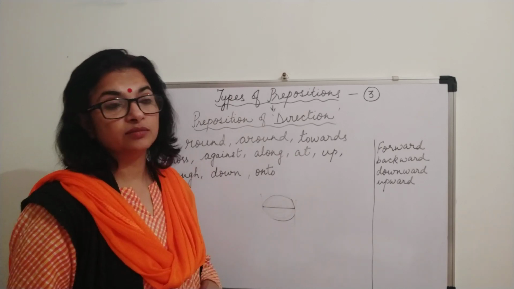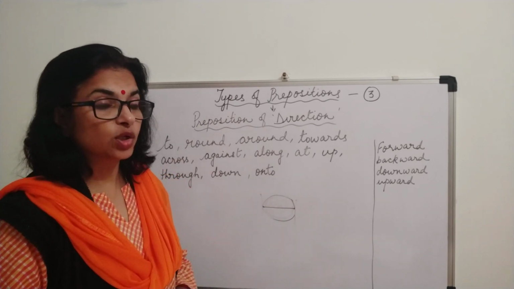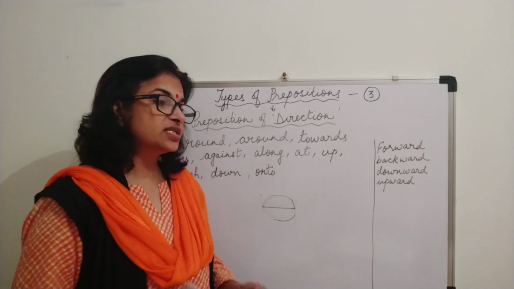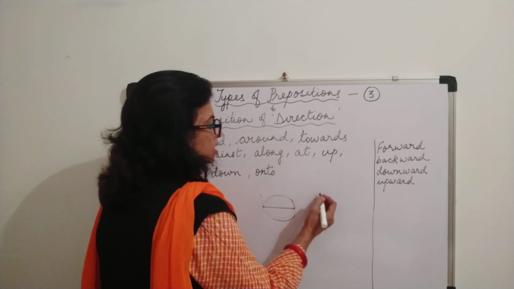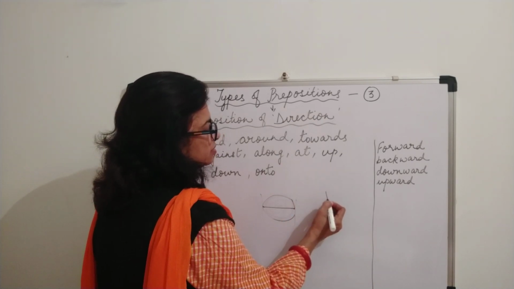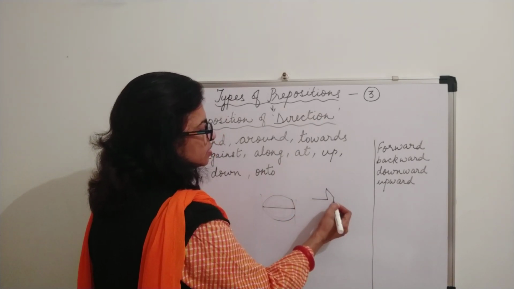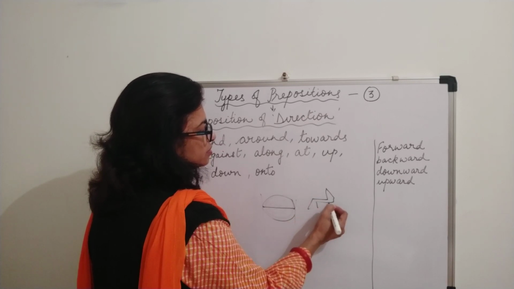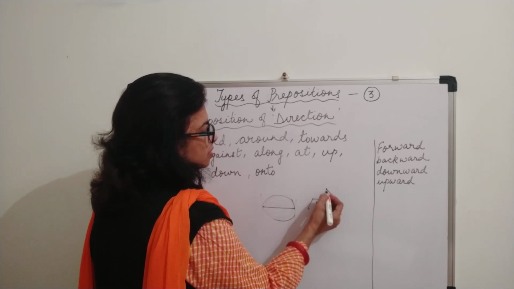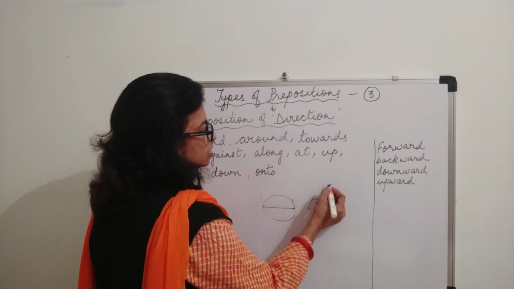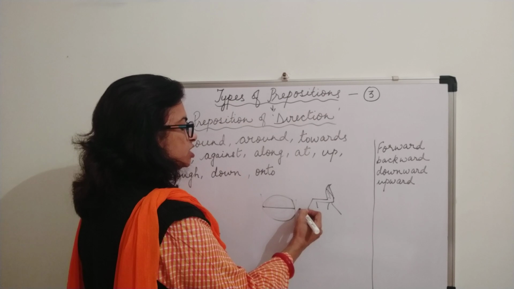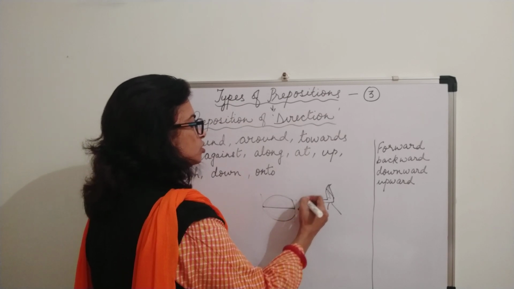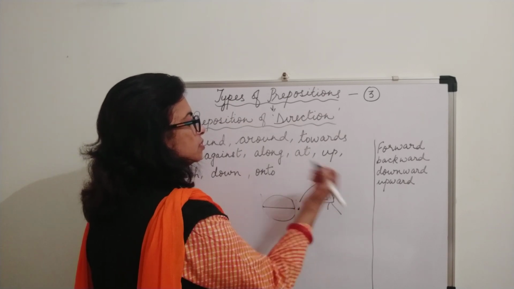Onto, again there's a movement in onto, and it also tells you the direction. Suppose there is a chair kept here like this, and a ball is thrown, and the ball goes like this.